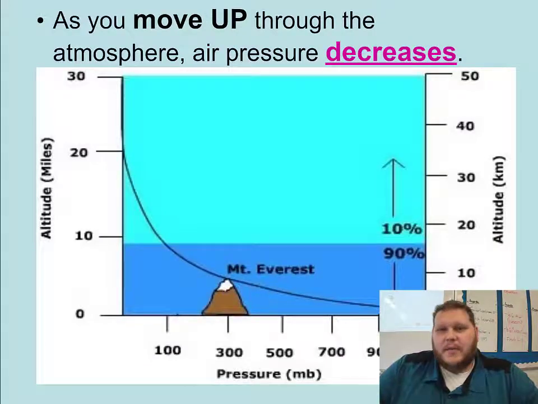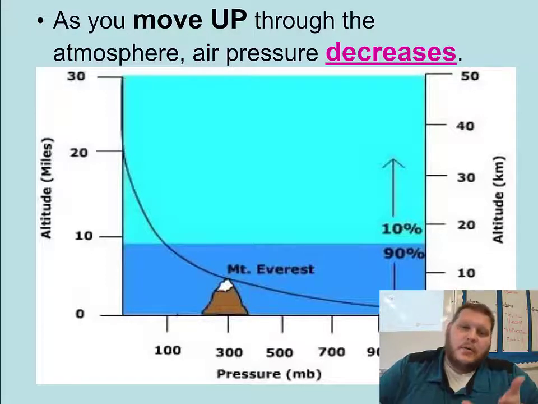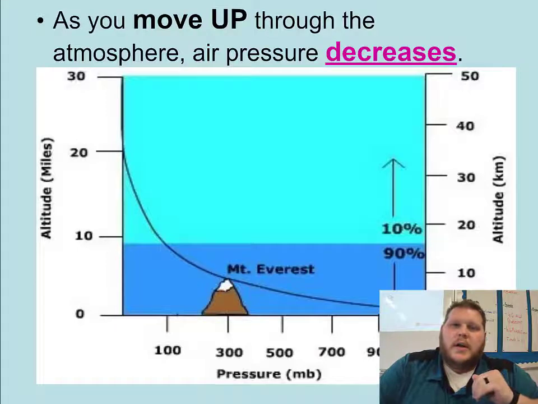As you move up in the atmosphere, if it's high pressure towards the surface of Earth at sea level, as you go further up, there are fewer molecules to bump into you, so there are fewer things to exert a force on you, therefore there is less air pressure. So the air pressure is decreasing as you increase your altitude.